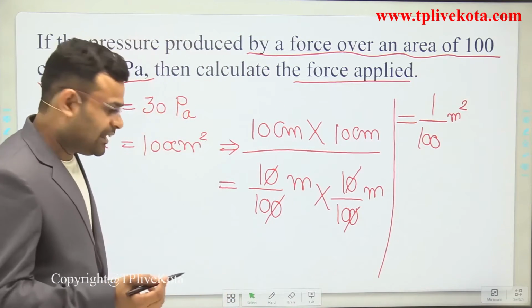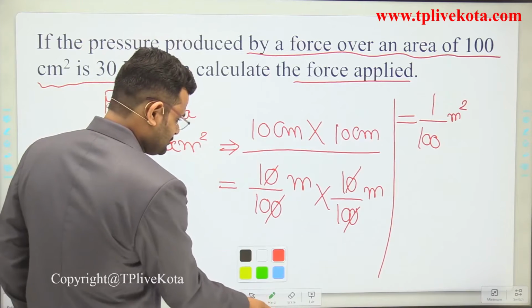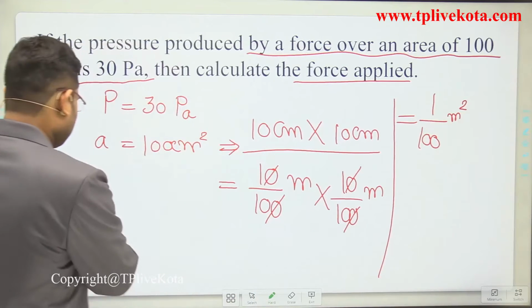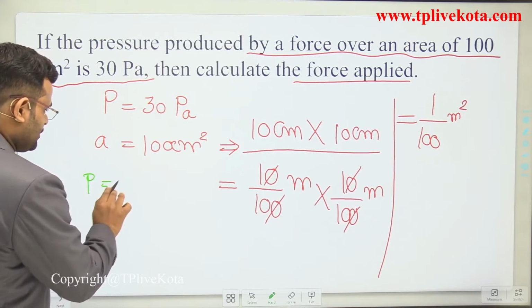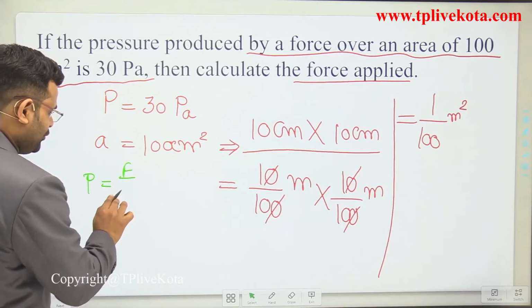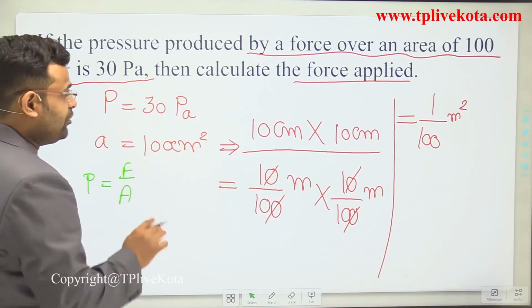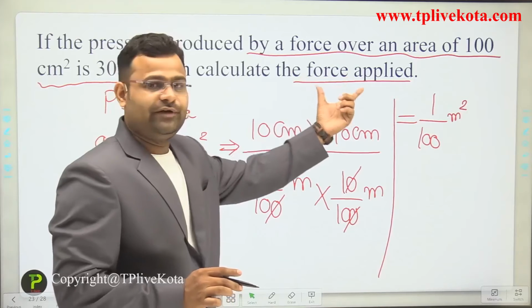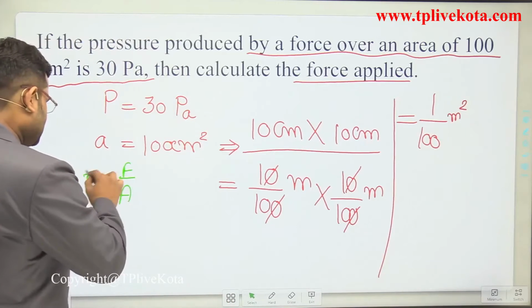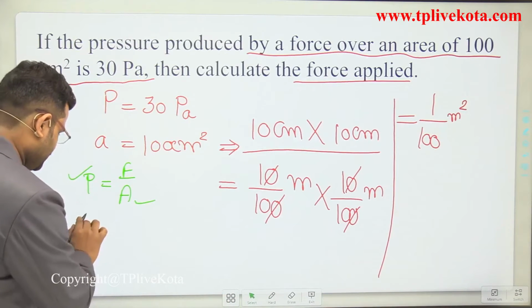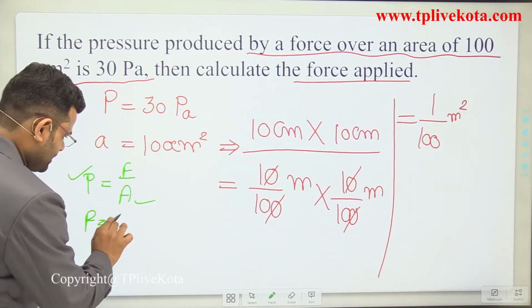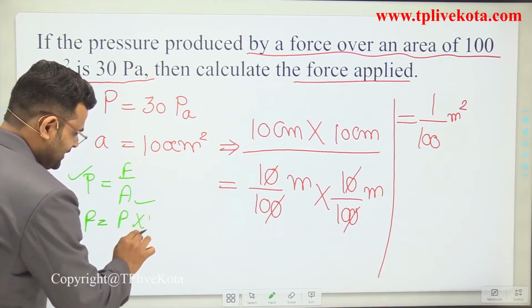So what will be the answer? Pressure is force upon area. In this numerical we require the value of force; pressure and area are given. So force is pressure multiplied by area.